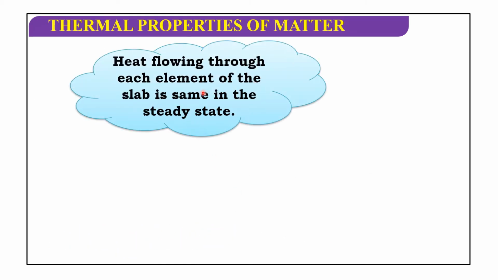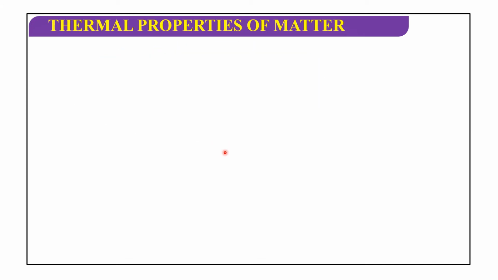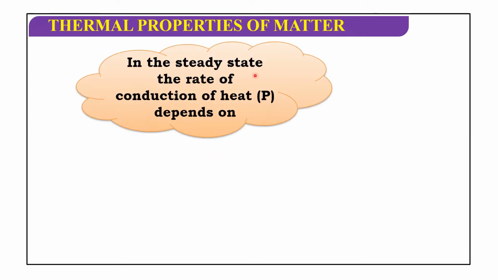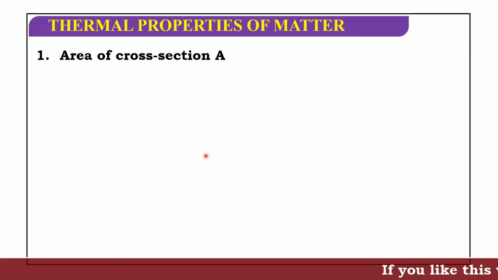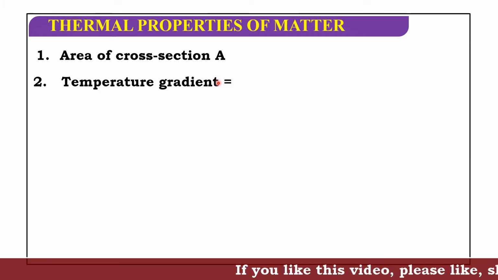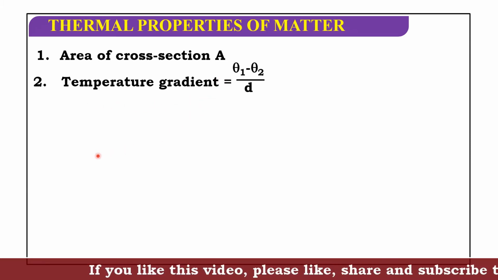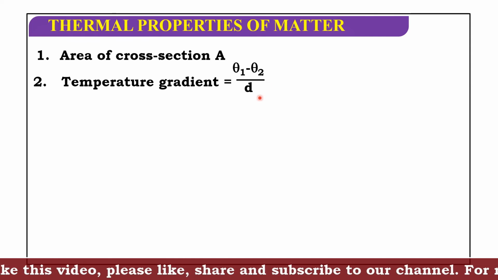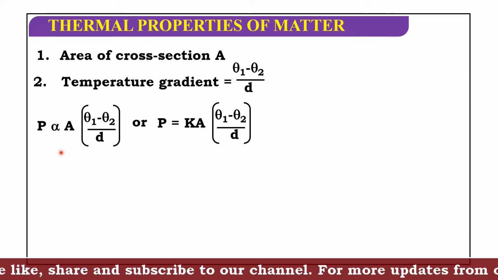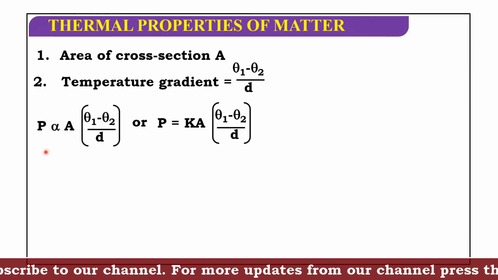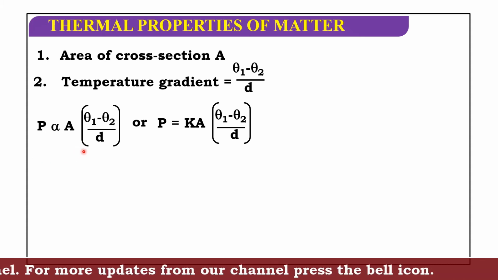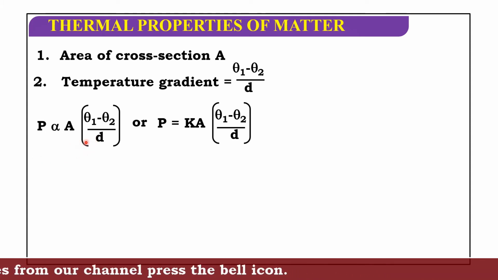Heat flowing through each element of the slab is the same in the steady state. In the steady state, the rate of conduction of heat depends on area of cross section and temperature gradient, that is (theta 1 minus theta 2) by d. It is directly proportional to area and (theta 1 minus theta 2) by d.